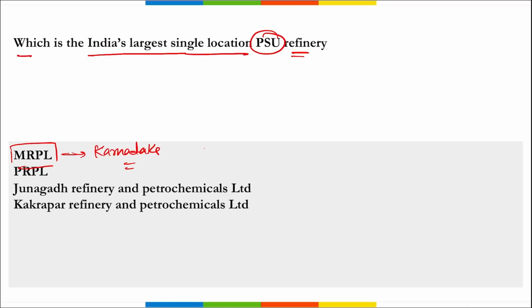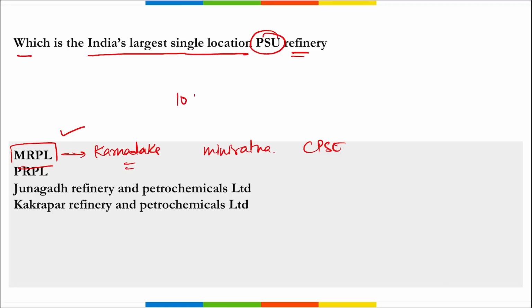And it is a Mini Ratna CPSE, correct? That has become the largest PSU refinery that is in a single location, or we can say India's largest single location PSU refinery. It is your Mangalore Refinery and Petrochemicals Limited.